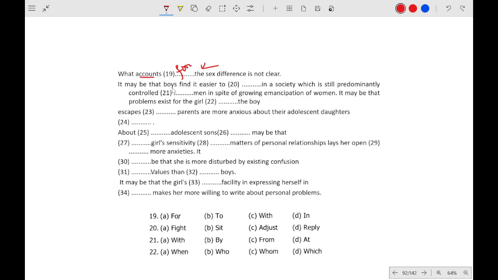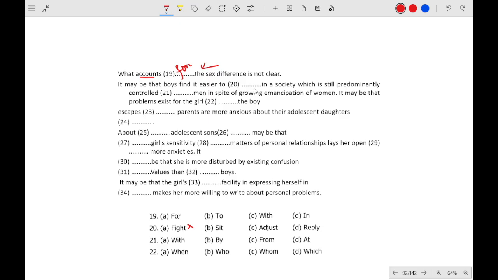It may be that the boys find it easier to dash in a society. So fight in a society. Boys find it easier to fight in a society. No. Sit in a society. We don't sit in a society. We sit inside a society, or we sit among the society.